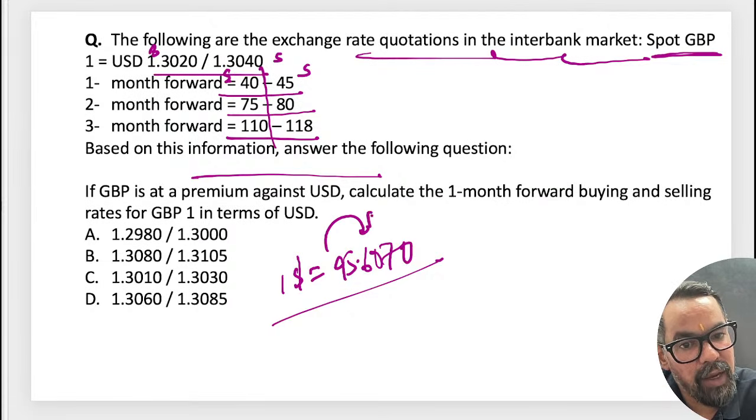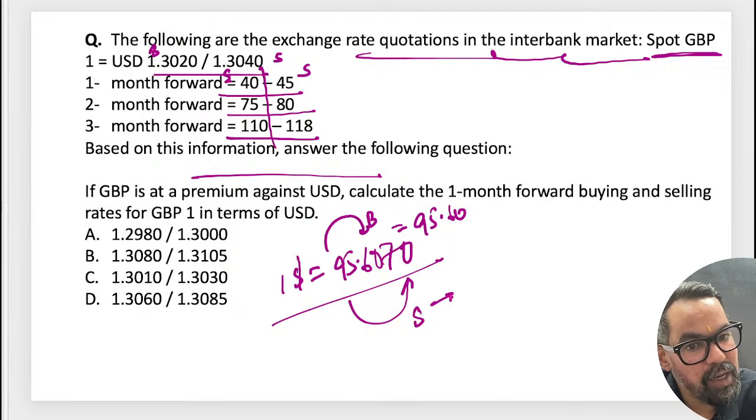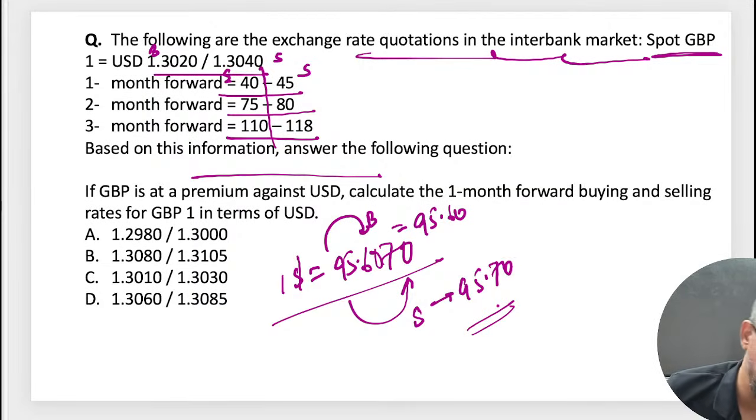This is your buy rate and this is your sell rate. It means the buyer wants to buy at 95.60 and the seller wants to sell it at 95.70. Okay, that is the meaning of this particular one.